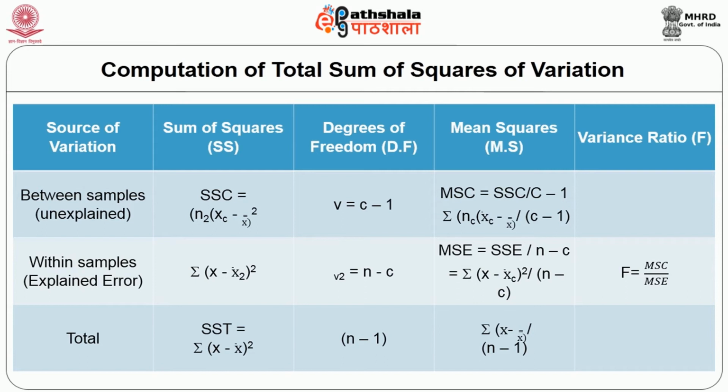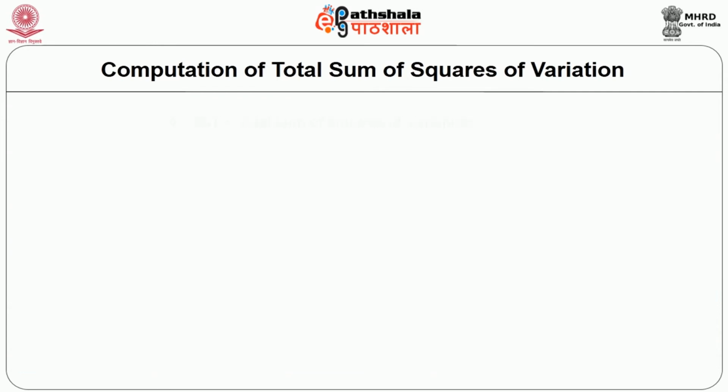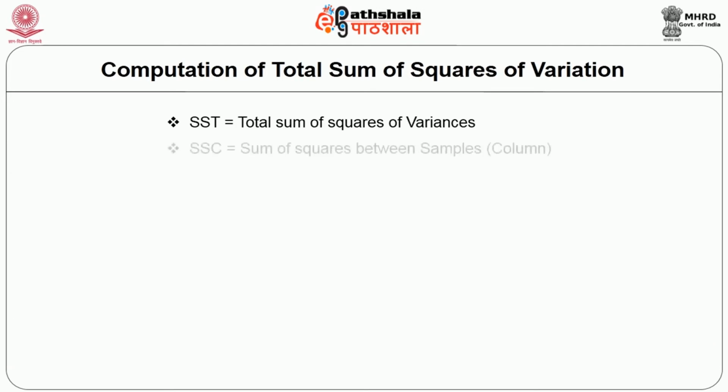The first column shows the source of variation, the second column shows the sum of squares, the third one is the degrees of freedom, and the fourth column indicates the mean sum of squares and then the F value. SST is equal to the total sum of squares of variances.